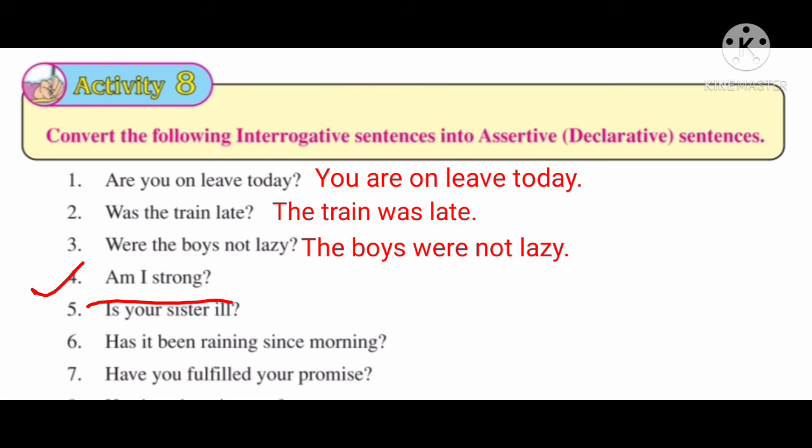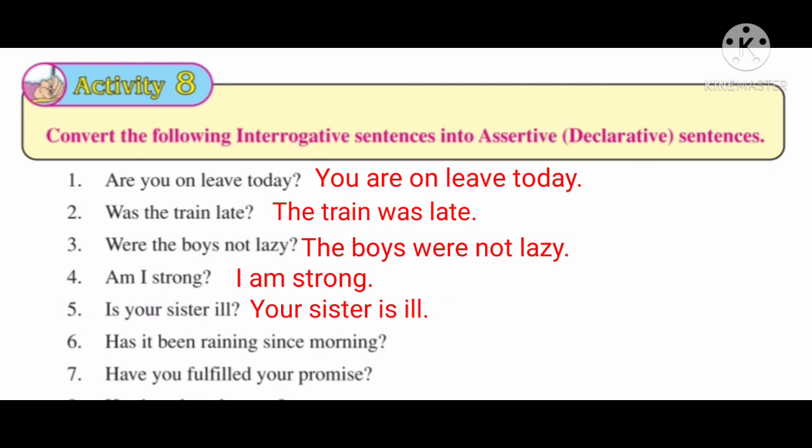Fourth, assertive sentence will be I am strong. Fifth, is your sister ill? So the assertive sentence will be your sister is ill. Right? Same as the sixth sentence, has it been raining since morning? So the assertive sentence will be it has been raining since morning.